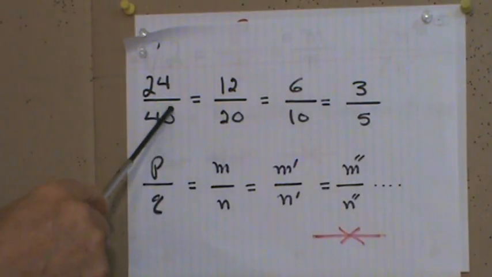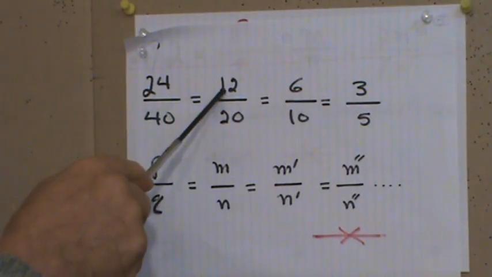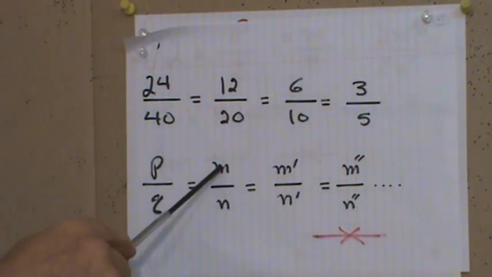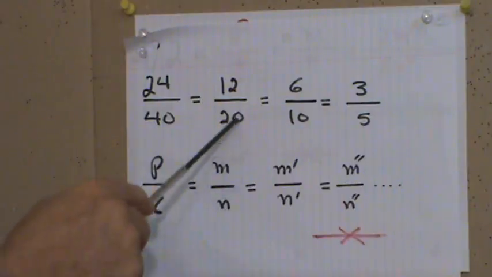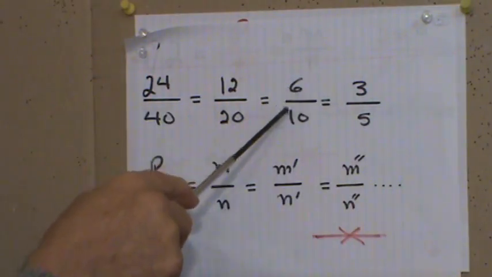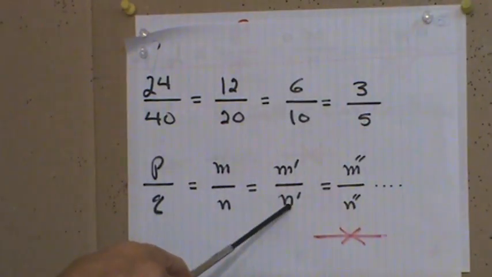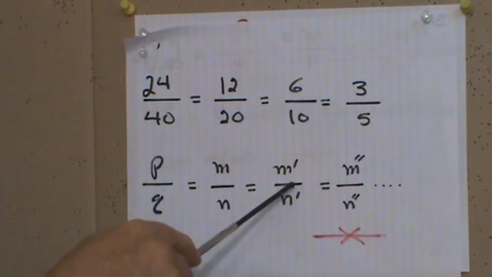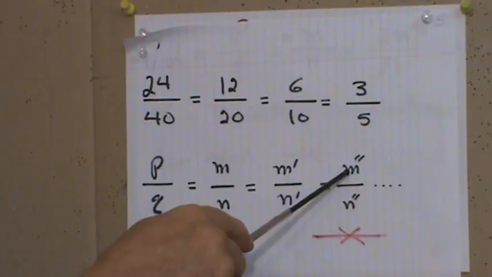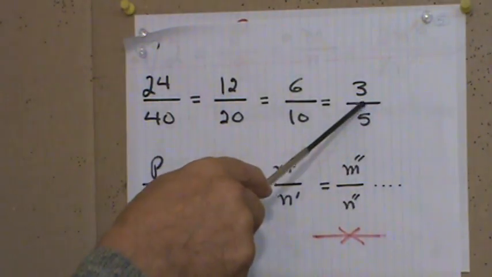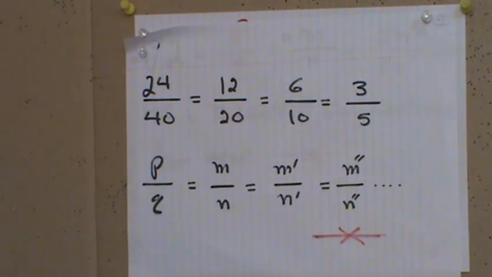Then they had 2 in common, I cancel, and I end up with 12 over 20. In our example that was m over n. Again, they had 2 in common, I factor and I end up with 6 over 10. Then I can go further and end up with m double prime, and eventually I end up with the n.